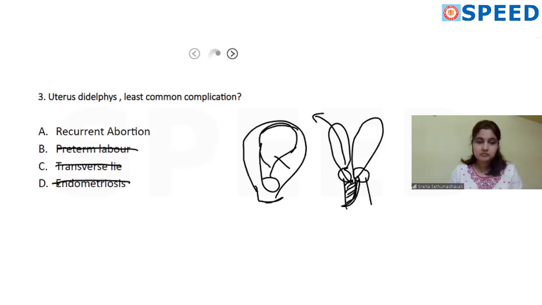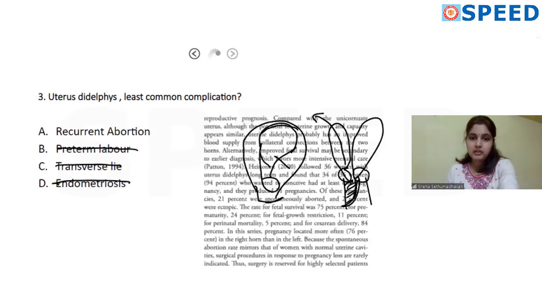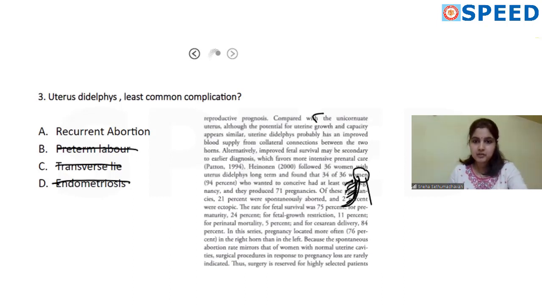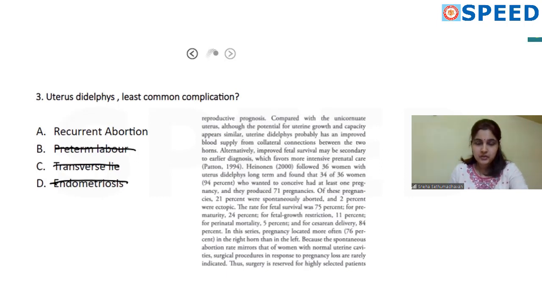So recurrent abortion, you might argue with me that abortions are common with all uterine anomalies. So I have a reference for you. This is a reference from Williams' 24th edition, which is the latest edition of Williams, under the heading of uterine didelphys. If you see here, they say that uterine didelphys has probably improved blood supply because they have collateral supply from the other horn. So the blood supply is actually better. And also the spontaneous abortion rate is equivalent to women with normal uterine cavity.